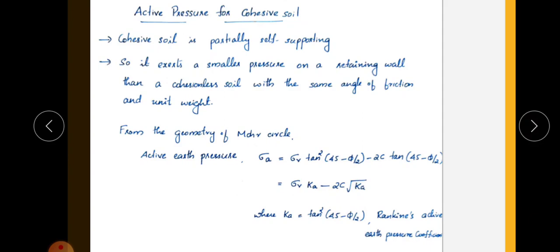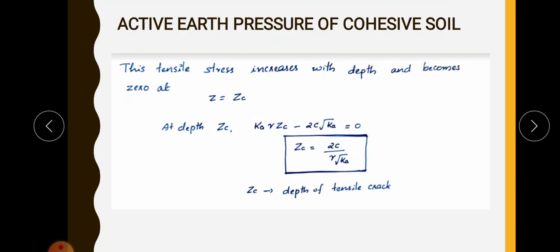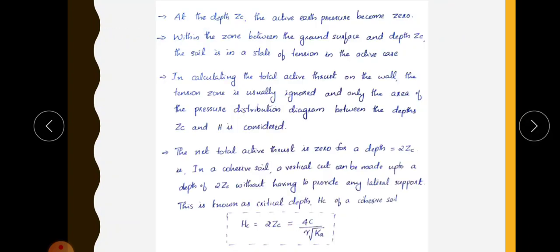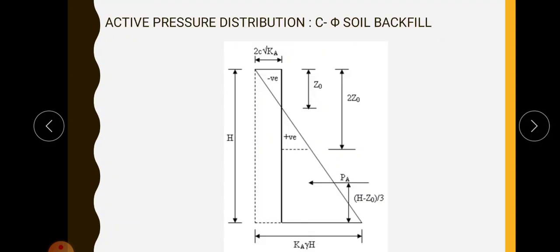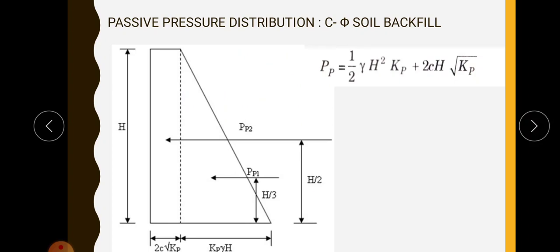But in the case of passive, the retaining wall is moving towards the soil, so the earth pressure will increase. So in the passive condition, this will be plus, that is sigma v Kp plus 2c root Kp. I have written the final equation only, because it is the same, only the sign is changing. Here there is no tensile zone because it is in passive condition. This is the same as our regular condition.